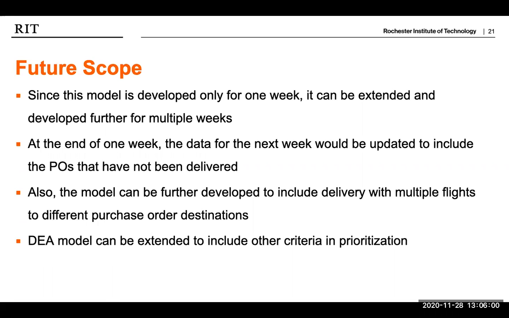We recommend that other model approaches are considered for this module, which are more inclusive of all input variable types. Now, for the future scope, since this model is developed only for 1 week, it can be extended and developed further for multiple weeks. At the end of 1 week, the data for the next week would be updated to include the POs that have not been delivered. Also, the model can be further developed to include delivery with multiple flights to different purchase order destinations. And the DEA model can be extended to include other criteria in prioritization.